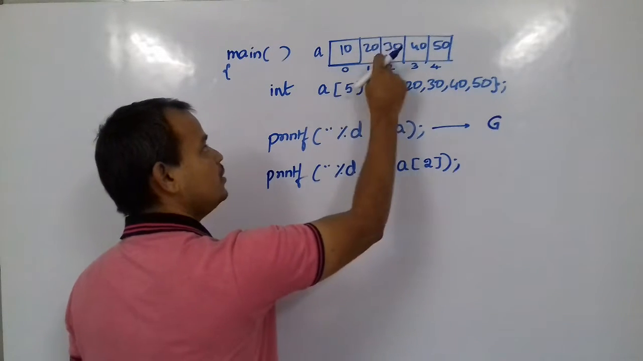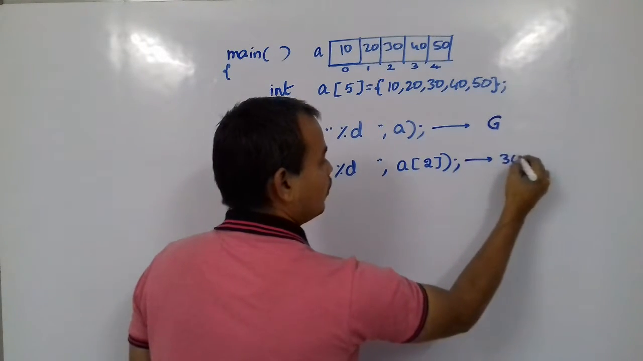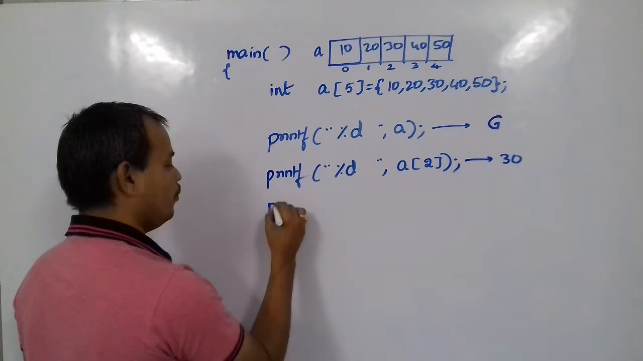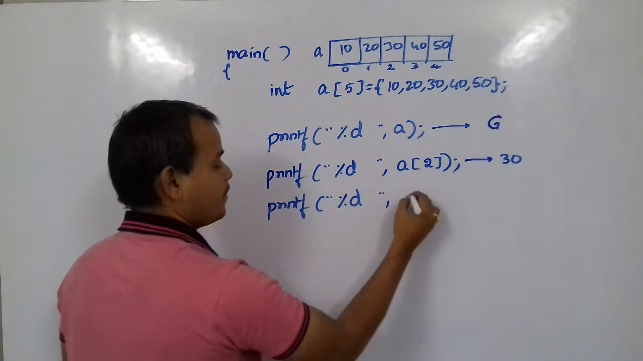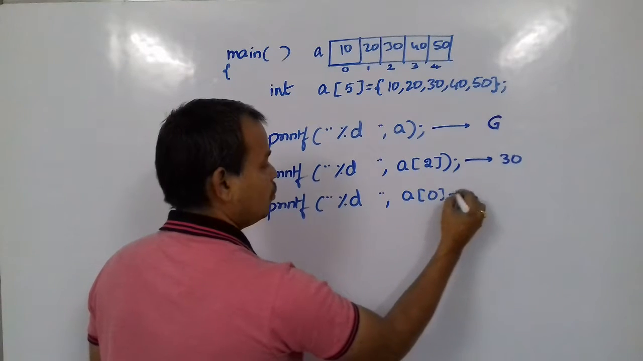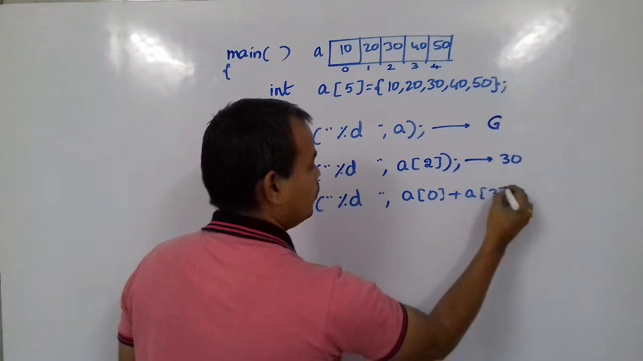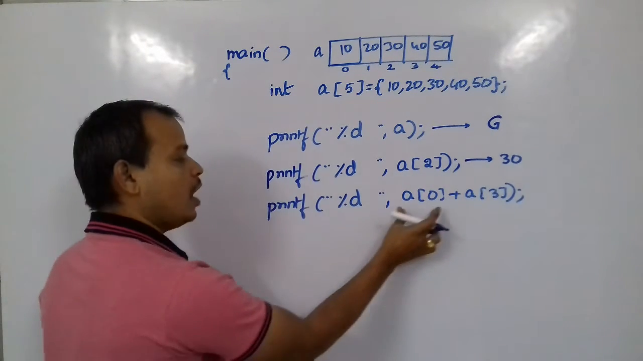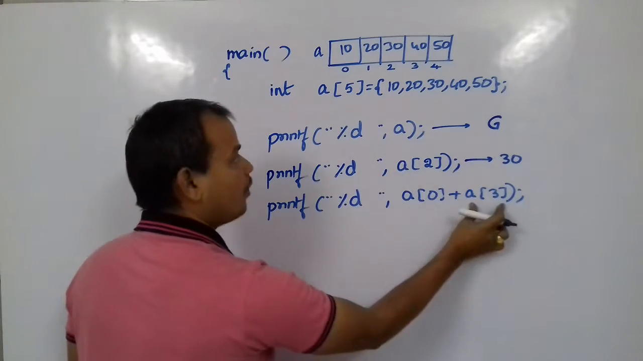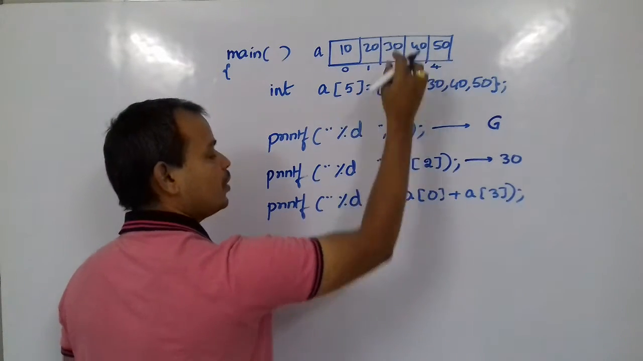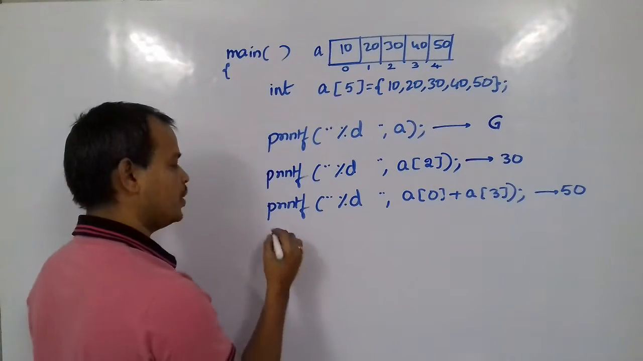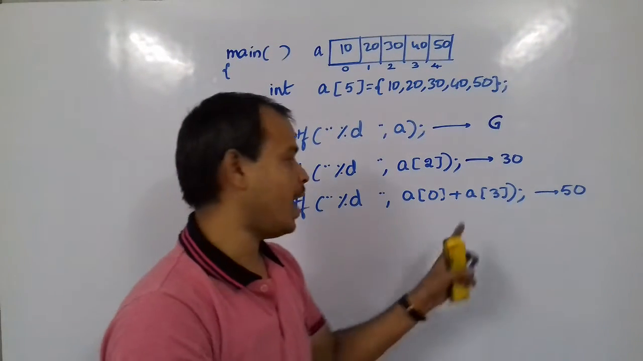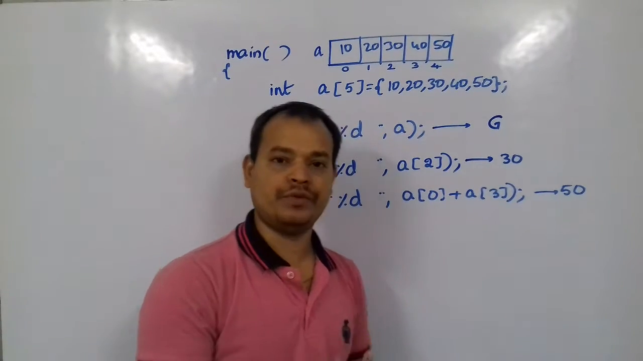The second element of the array is 30. Suppose you go with a of 0 plus a of 3. With this, a of 0 means 10, a of 3 means 40. 10 plus 40 will get 50. Straightforward. Like normal variables, we can add elements of an array, no problem with that.